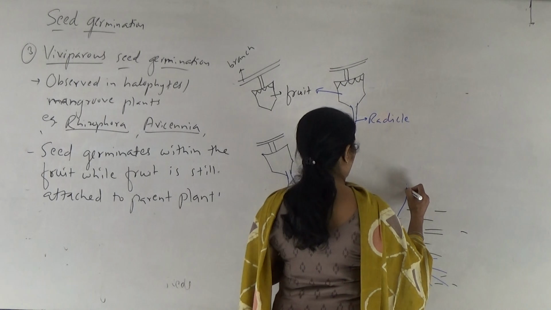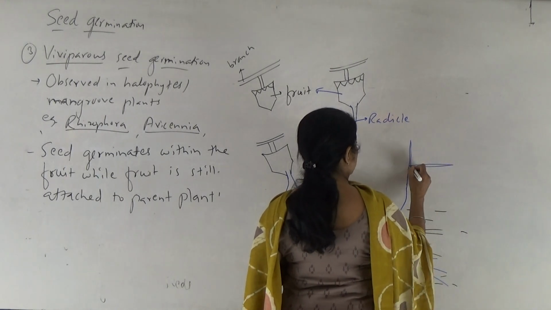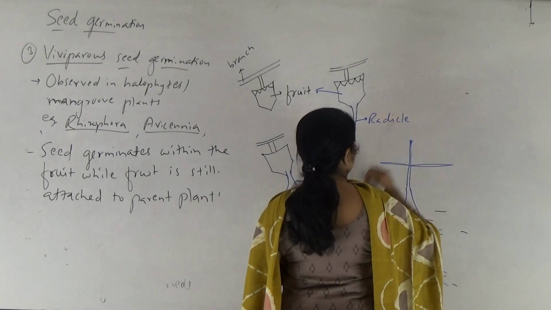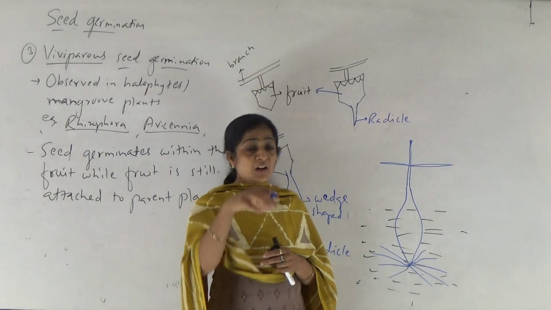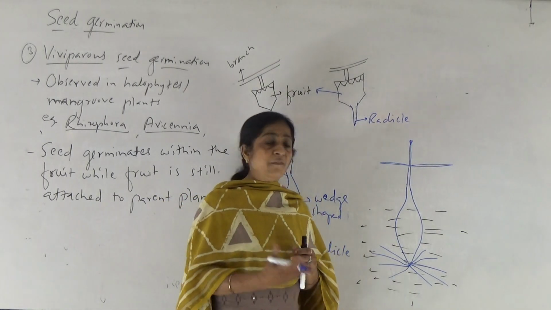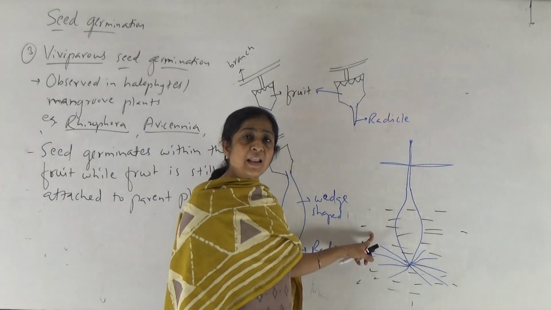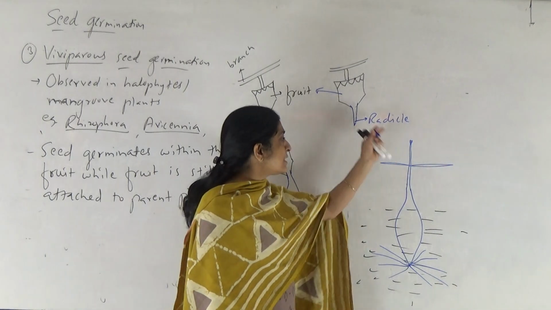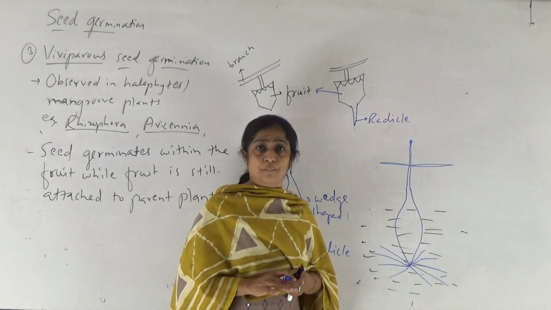And above, the plumule grows in length and starts developing leaves. Is it clear? Now, if the structure lands on the soil in a straight manner, then definitely its plumule part will not come in contact with such a saline marshy soil, and hence it may start developing leaves and a new plant is formed.